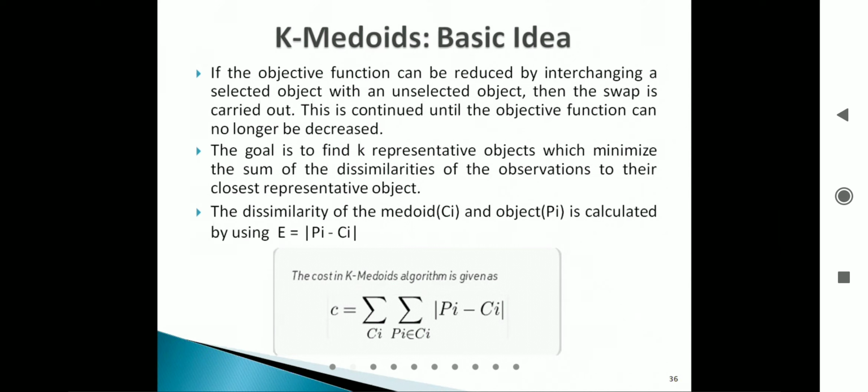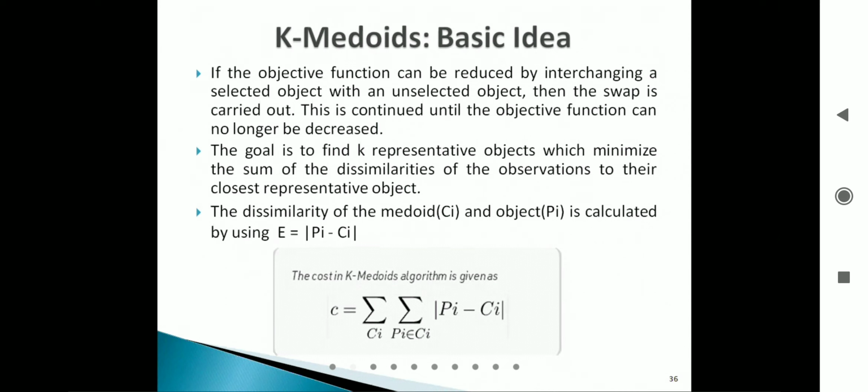Initially you have selected, let's say k value is 2, so two clusters are formed. One cluster you keep fixed, and consider the other cluster. Inside that other cluster, one data object you have already selected as the medoid in step 1, so you forget about that data object. Out of the remaining objects inside that particular cluster, you randomly pick any one, and consider that now this is the medoid. So the first cluster medoid is fixed, but the second cluster medoid you have changed now.